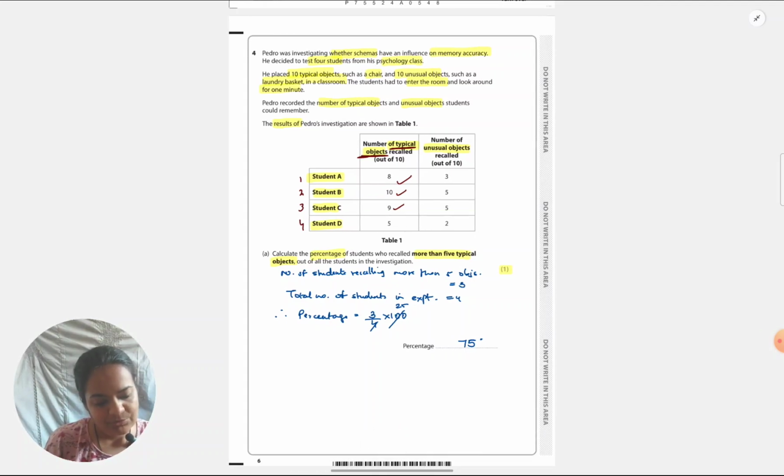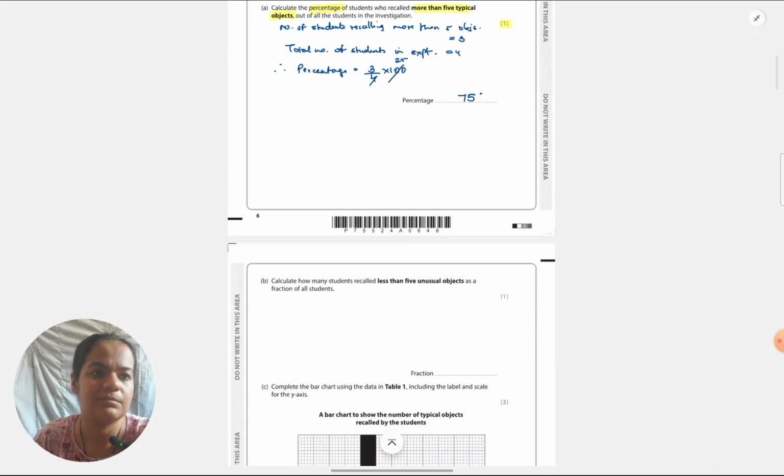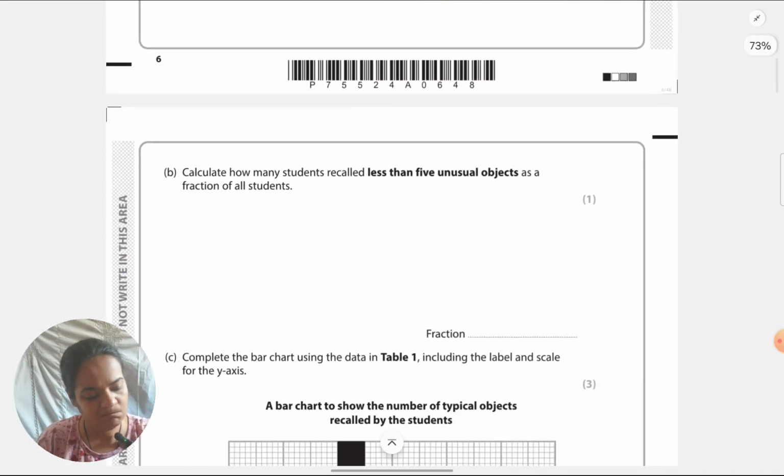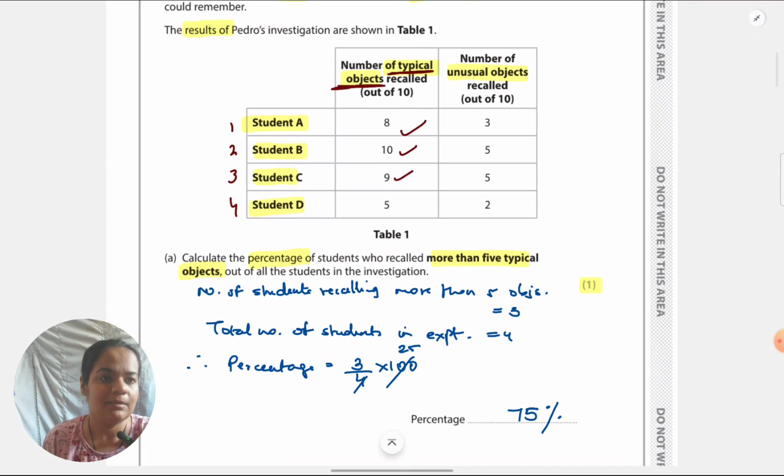Calculate how many students recalled less than 5 unusual objects as a fraction of all the students. Less than 5 unusual objects. This time they don't want percentage, they want fraction. So let's come back to the table. Unusual objects is the right column. And they want to know less than 5 this time. So that's 2 students, A who's remembered only 3 objects, and D who's remembered 2 objects.